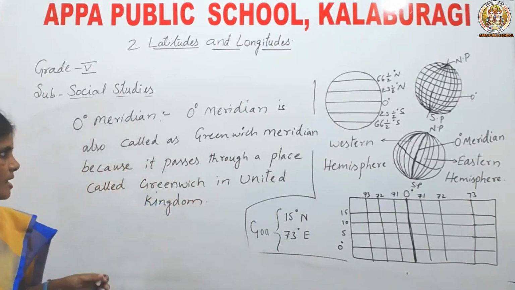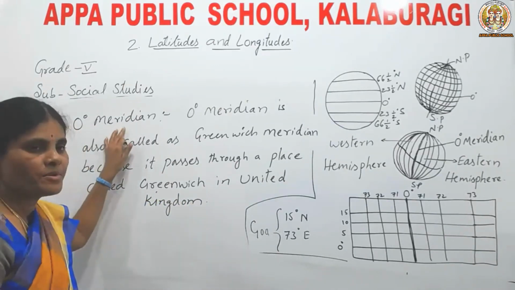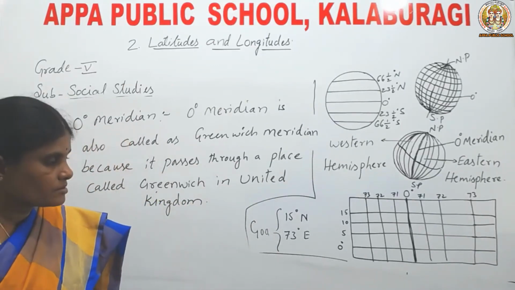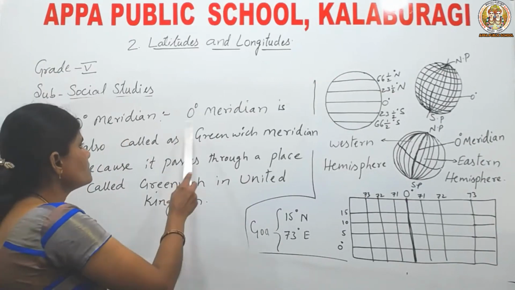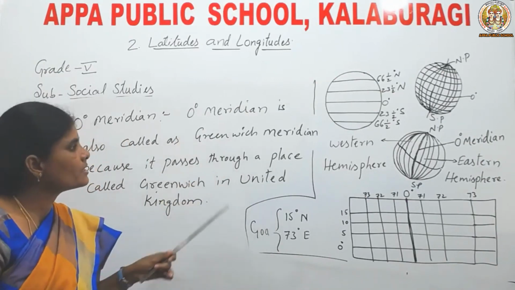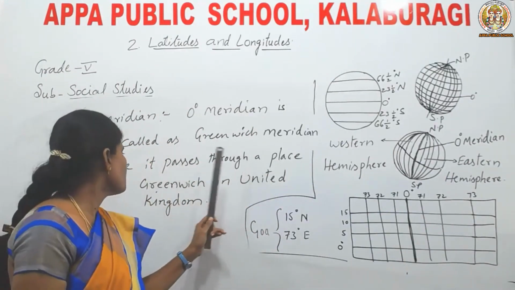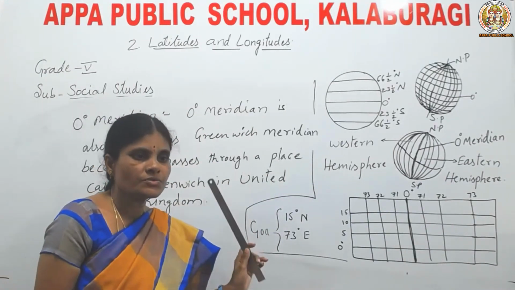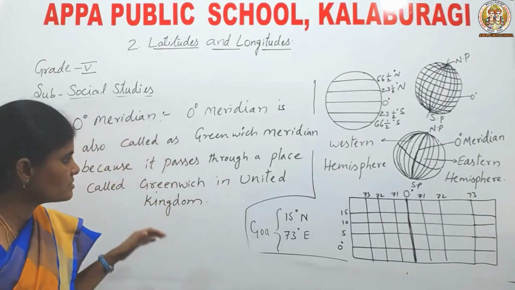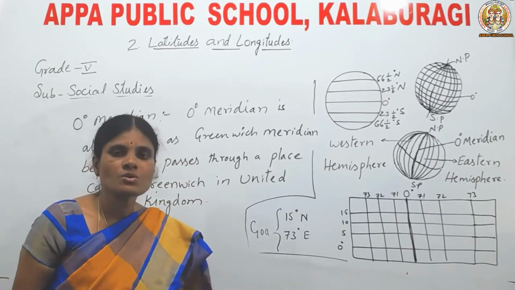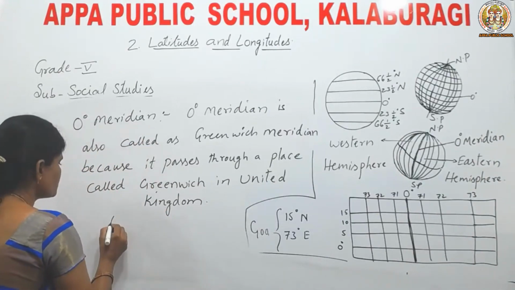Okay. See here, the 0-degree meridian is also called the Greenwich meridian because it passes through a place called Greenwich in the United Kingdom. This Greenwich meridian is also called the prime meridian. Understood, children?